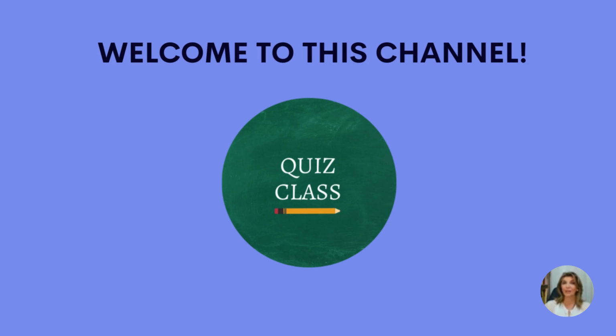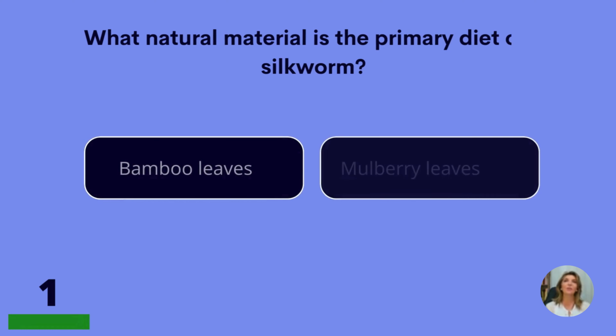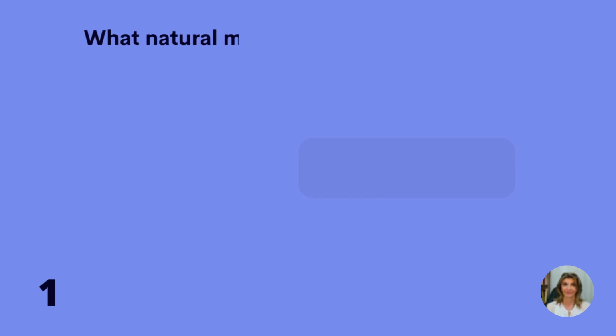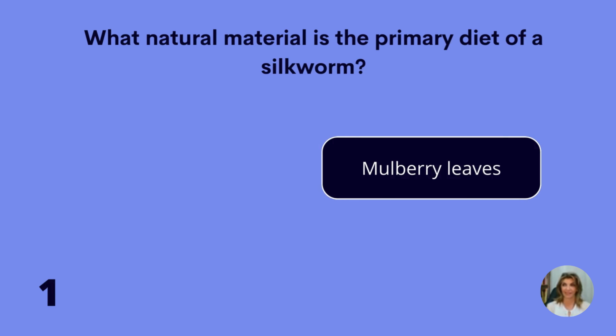Today we have 100 questions on general knowledge. So let's begin with question number 1. What natural material is the primary diet of a silkworm? Bamboo leaves, mulberry leaves, or oak leaves? Mulberry leaves.